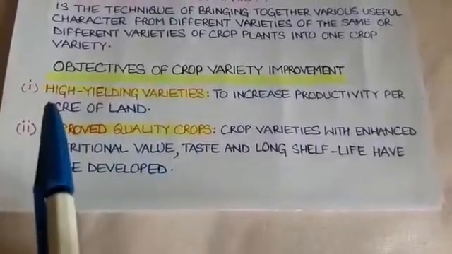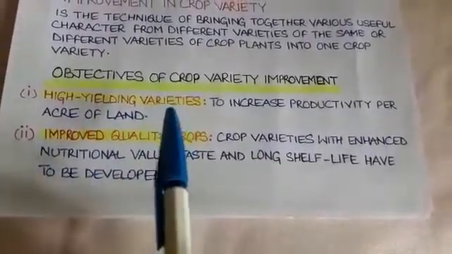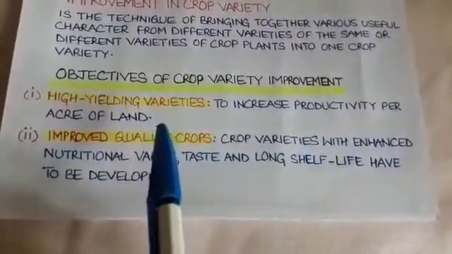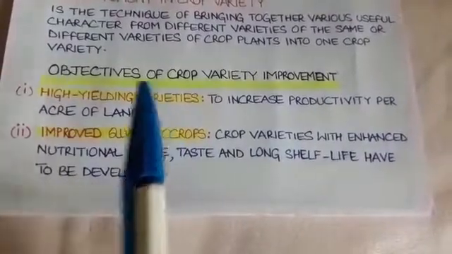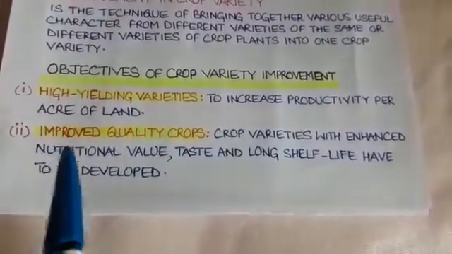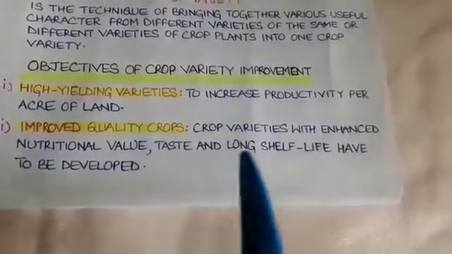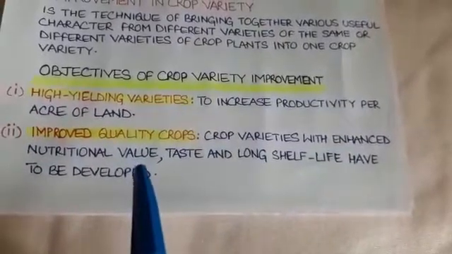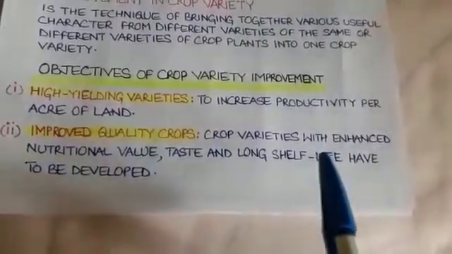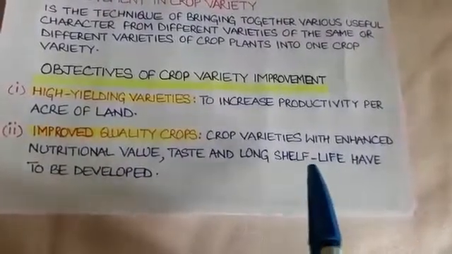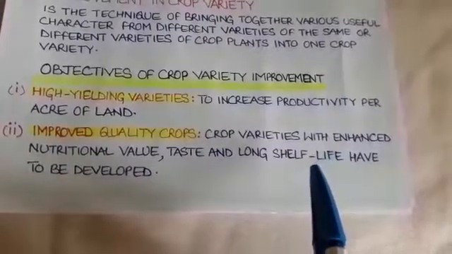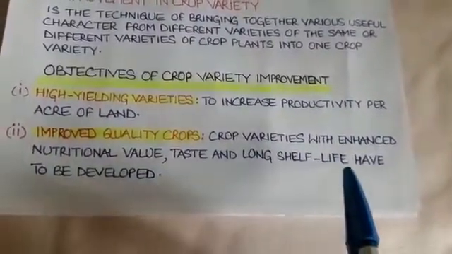Now, the objectives of crop variety improvement are: number one, high yielding variety. We need such varieties that can increase the productivity per acre of land. Along with quantity, we also need quality. So the second objective is improved quality crops. We want crop varieties with enhanced nutritional value. It should have good taste and a long shelf life. Shelf life means for how long we can keep a particular crop without spoiling. That is called the shelf life.